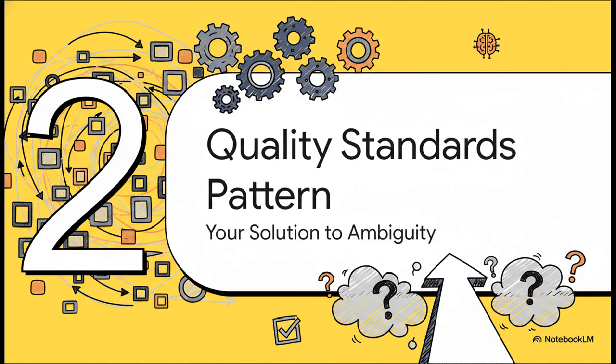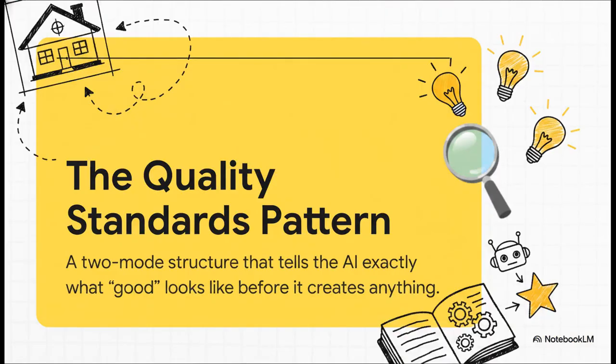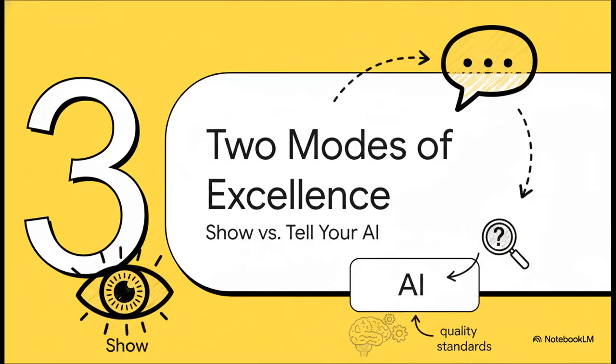So, what's the fix? Well, the solution is surprisingly elegant and direct. It's called the Quality Standards Pattern, and it's specifically designed to wipe out that ambiguity and put you firmly back in the driver's seat. So what is it really? At its heart, it's just a structured way to communicate exactly what you want. Instead of letting the AI guess, you give it a blueprint for success. You're telling it precisely what good looks like before it even starts working. And the really cool part is, this pattern gives you two simple but powerful ways to provide that blueprint. You can either show the AI what you want, or you can tell it. Let's break down what that means.